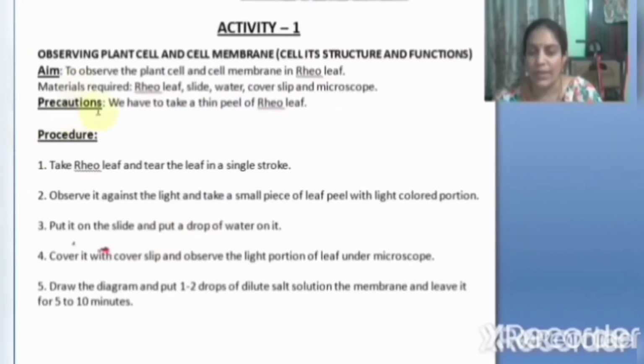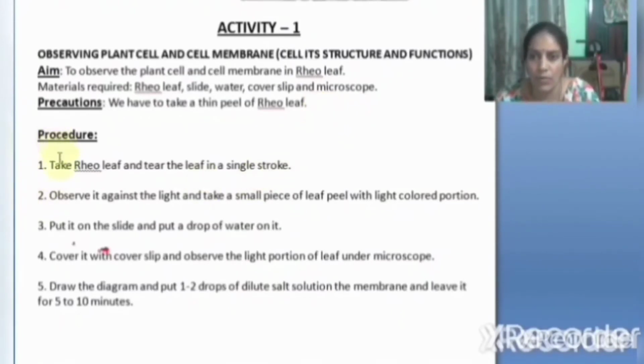What are the materials required here? Rheo leaf, slide, water, cover slip, and microscope. Here our precautions are given. We have to take a thin peel of rheo leaf. If you take a thick peel, you cannot see the cell under the compound microscope. So for easy observation, you have already learned the preparation of slides in the previous year. So you should take a thin peel of rheo leaf.